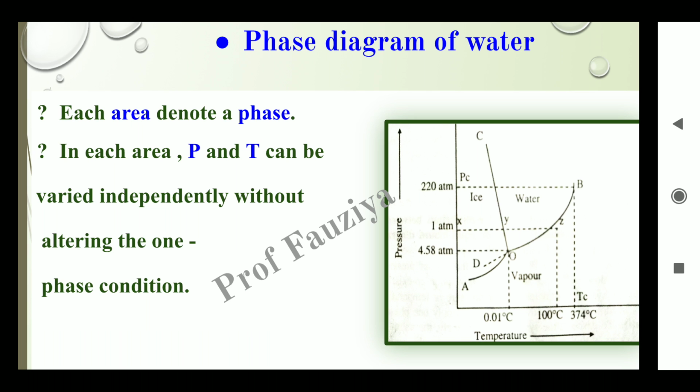In the phase diagram of water, each area denotes a phase. So we have to identify the phases as the solid phase, liquid phase and gaseous phase. And in each area, pressure and temperature can be varied independently without altering the one-phase condition.